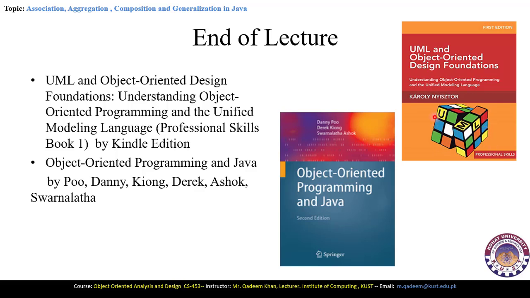And also we have Object-Oriented Programming in Java by Paul Deitel and others, an important book published by Springer. You should download these books and study them so that you get complete ideas and complete knowledge about association, aggregation, composition and generalization in Java.